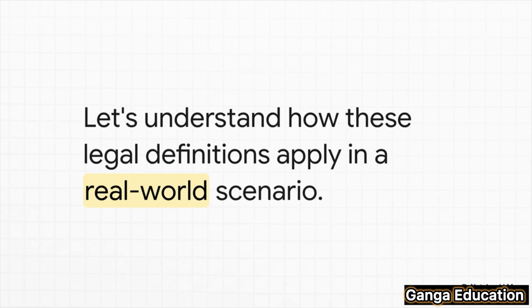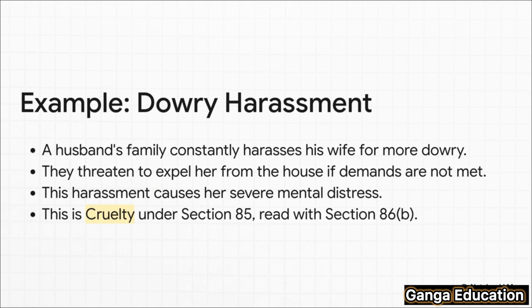Now, to make sure all of this theory is crystal clear, let's walk through a practical, real-world example. Imagine this scenario. A husband and his family are constantly pressuring his wife for more dowry. They keep threatening her, saying they'll kick her out of the house if she doesn't meet their demands. Naturally, this constant harassment is causing her severe mental distress.